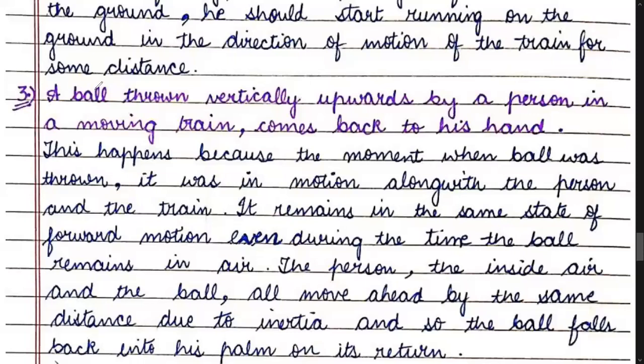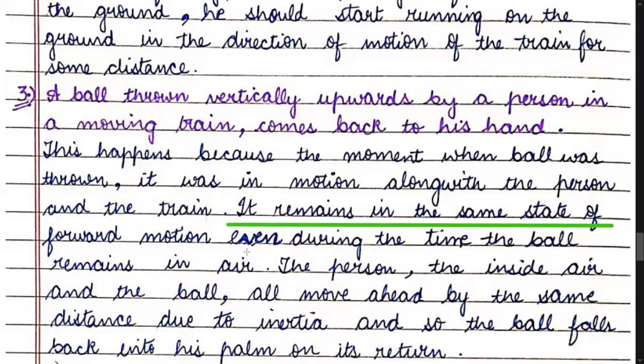So students, the last example which we'll do today is when a ball is thrown vertically upwards by a person in a moving train, the ball comes back to his hand. This happens because when the ball was thrown, it was in motion along with the person and the train.